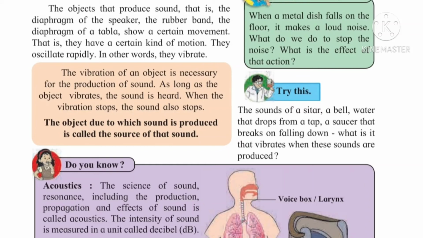Now try this. The sounds of a sitar, a bell, water that drops from a tap, a saucer that breaks on falling down. What is it that vibrates when these sounds are produced? Have you heard the sound of a ringing bell? Or the drops of water from a tap, or a saucer that falls and creates a sound? So in these examples, all the sounds are produced due to vibrations. Now in a sitar, the strings are there.